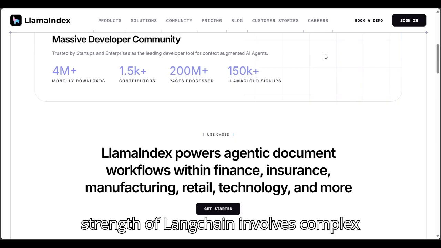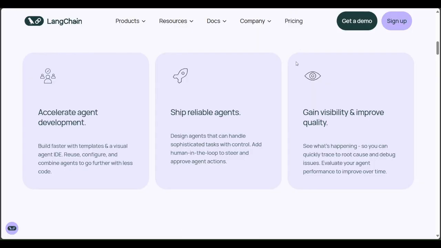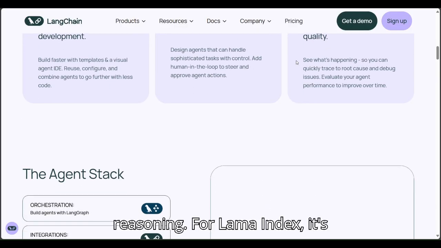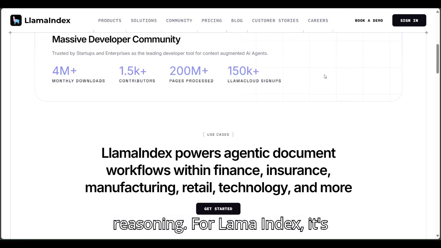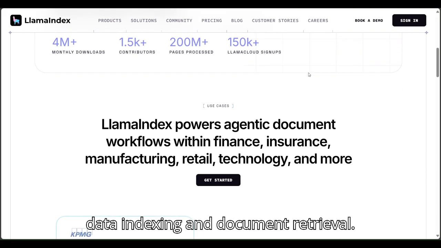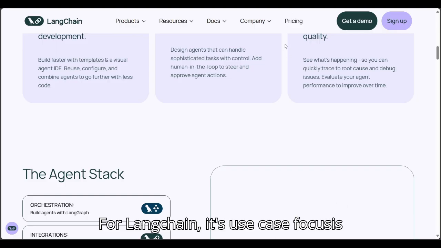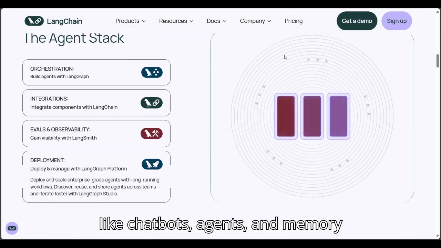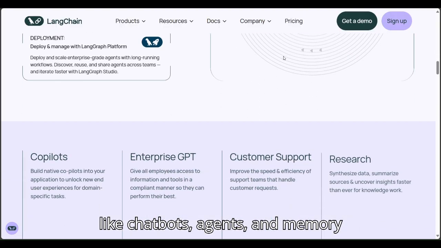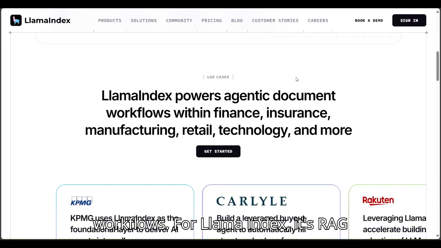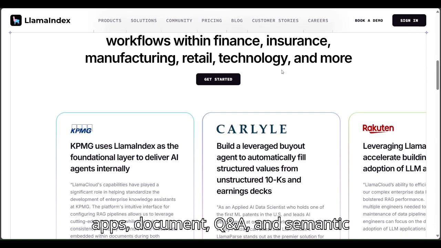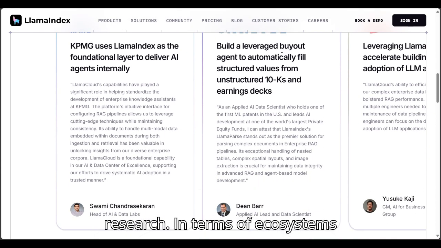The primary strength of LangChain involves complex workflows, agent orchestration, and multi-step reasoning. For LlamaIndex, it's fast, efficient data indexing and document retrieval. For LangChain, its use case focus is dynamic apps like chatbots, agents, and memory workflows. For LlamaIndex, it's RAG apps, document Q&A, and semantic research.